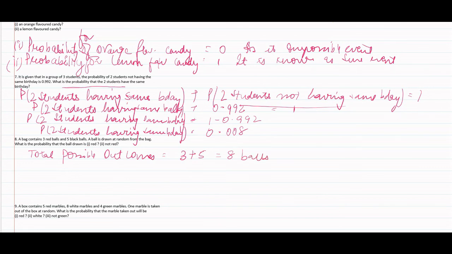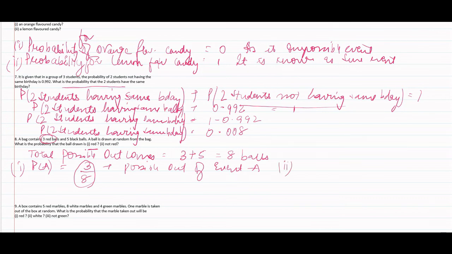That is the total possible outcomes. Now first we have to find the probability that the ball drawn is red. We would take probability of event A. We have 3 red balls, that is possible outcomes of event A, and total outcomes are 8. So the probability that the ball drawn is red is 3 by 8.